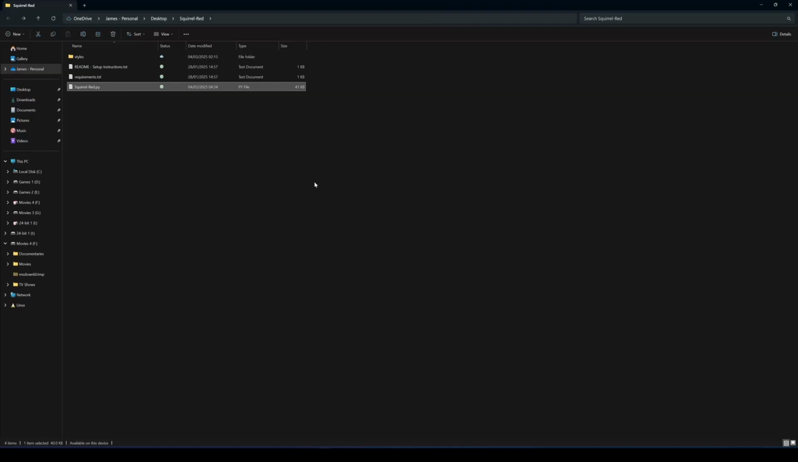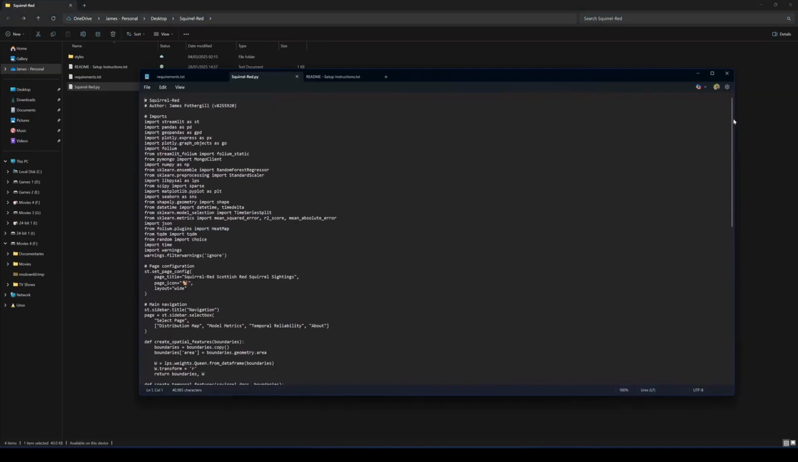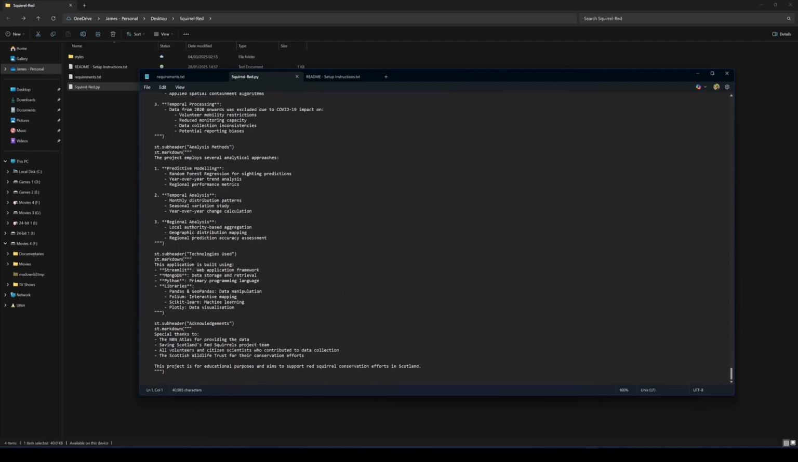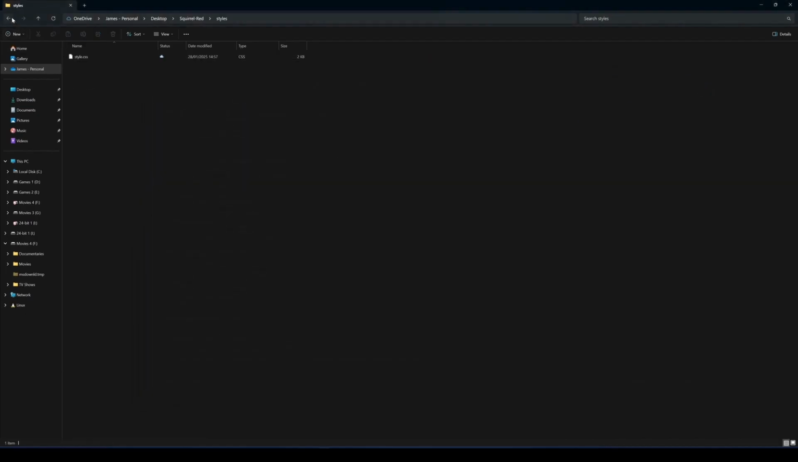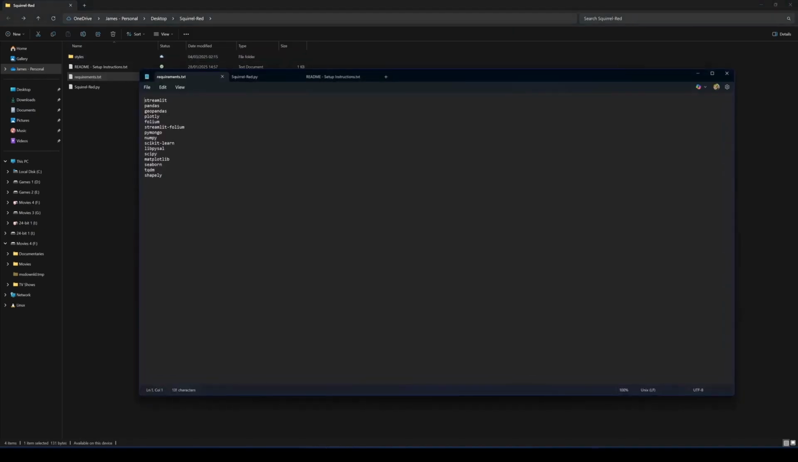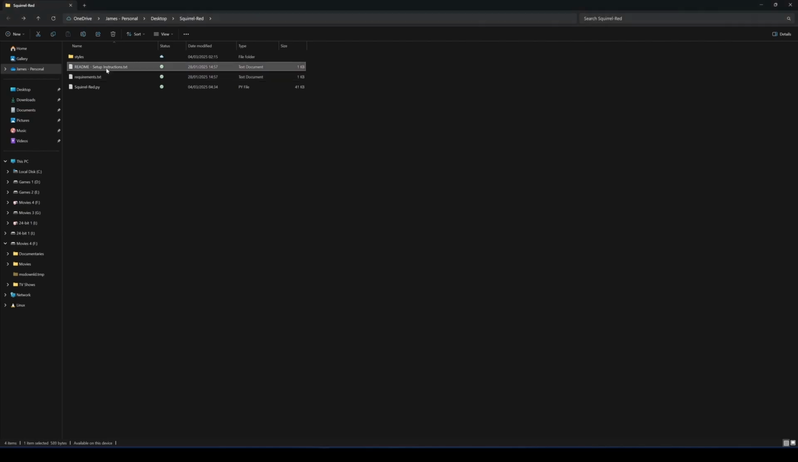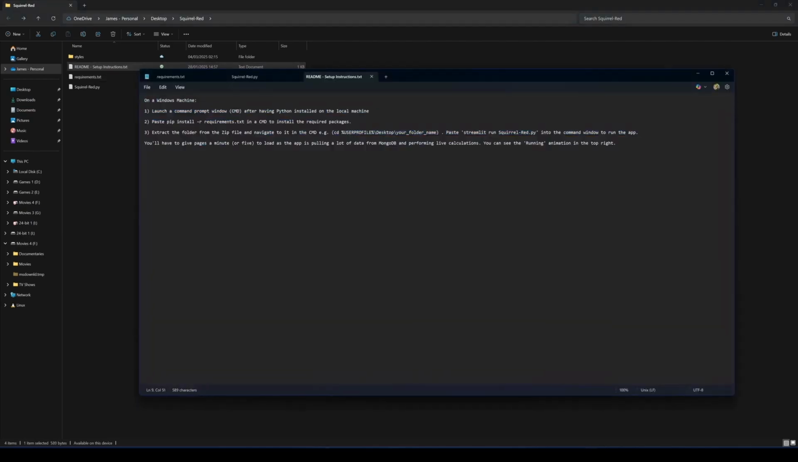The application consists of several files. SquirrelRed.py is the source code for the actual application itself. The styles folder is for visual styles for the application. Requirements.txt lists the packages needed to be imported into Python to run the application, and the README setup instructions.txt has instructions on how to run the application.